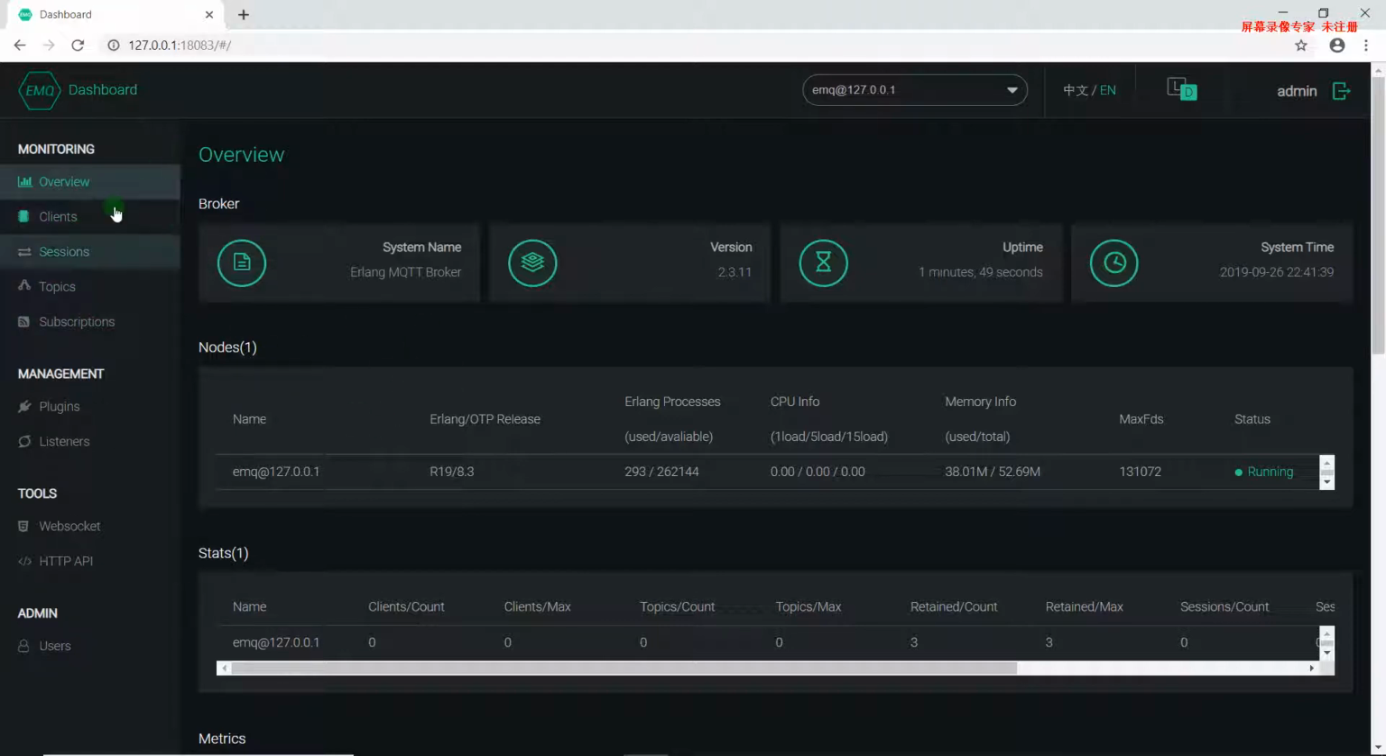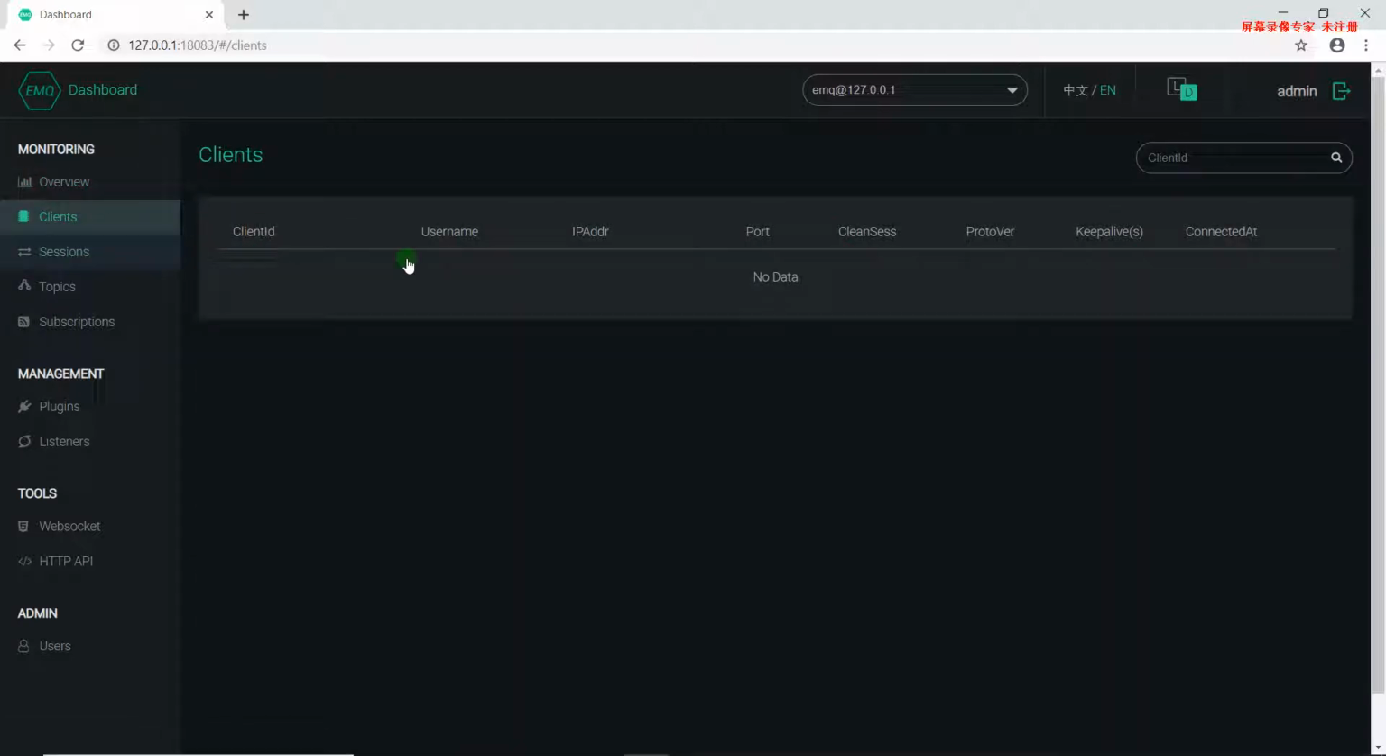We can look at the client section. If the device is connected to this EMQ broker, the information will be shown here. It will help us a lot to find out which device is connected to this EMQ broker. In the next section, we are going to show you how high-volume remote SCADA and database storage work.